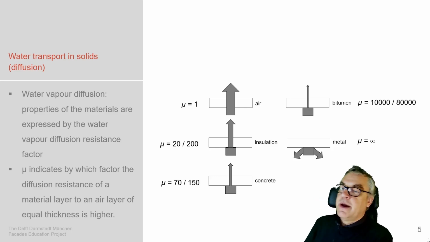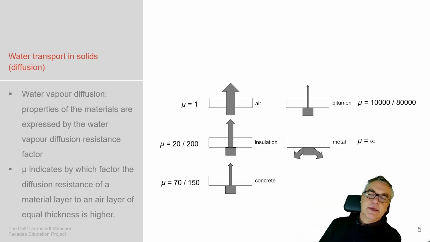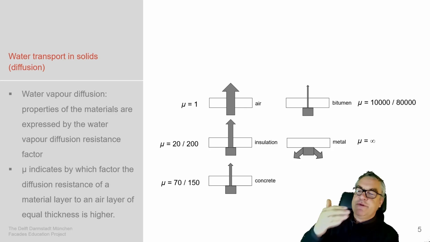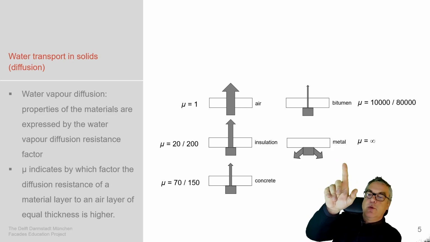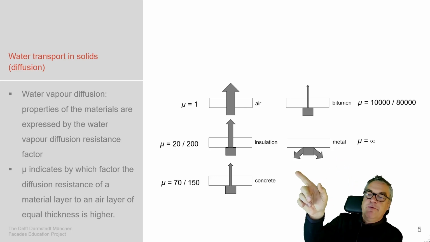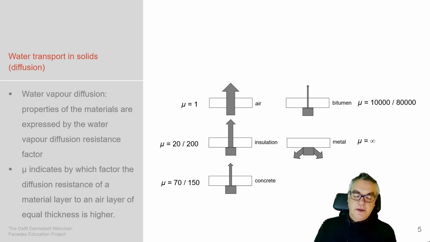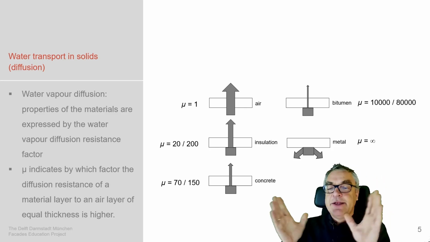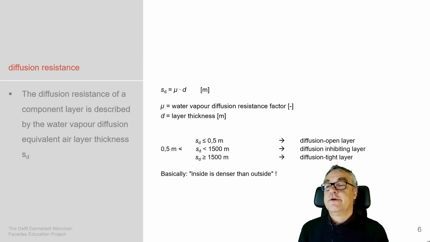We are used to this by the so-called water vapor diffusion resistance factor, and air is defined as 1. Metal is infinite, so there's no water diffusion in metal, and that's why it's an infinite resistance. Bitumen is quite good. Insulation, not that perfect. Concrete, a bit better, but not that perfect either, depending on the material. The range is related to the different types of insulation, for example.